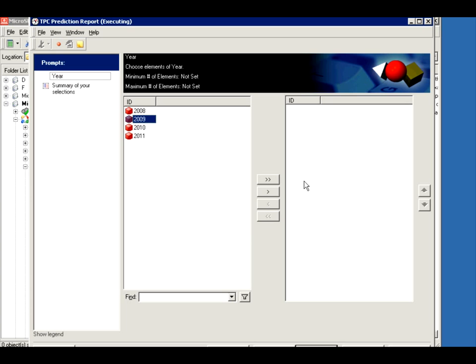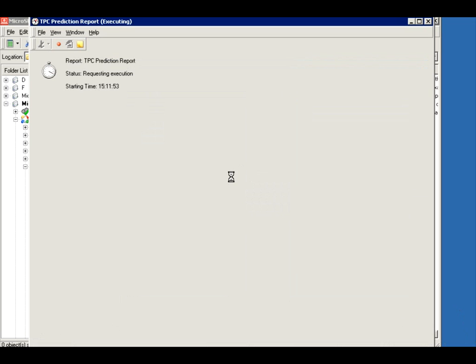2009 was not. So let's assume 2009 was from the future, and we were trying to predict it. But we know that we have data for 2009, so it allows us to compare. Okay, next. Great. So here we go. And finish. See what happens.